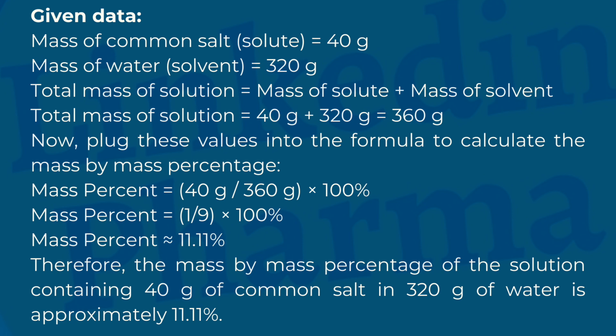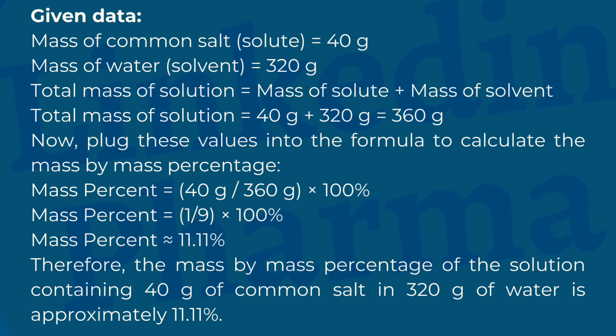Total mass of solution equals mass of solute plus mass of solvent. Total mass of solution equals 40 gram plus 320 gram equals 360 gram. Now, plug these values into the formula to calculate the mass by mass percentage. Mass percent equals 40 gram divided by 360 gram times 100%. Mass percent equals 1 divided by 9 times 100%. Mass percent approximately equals 11.11%.